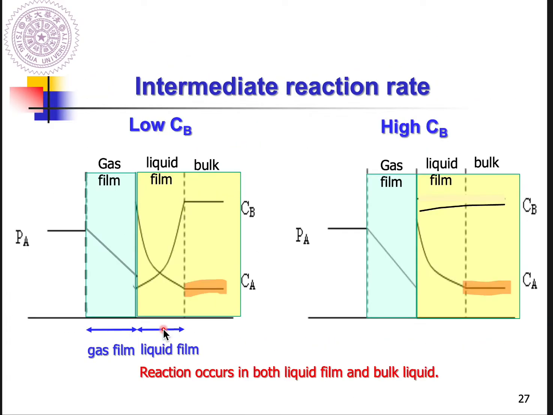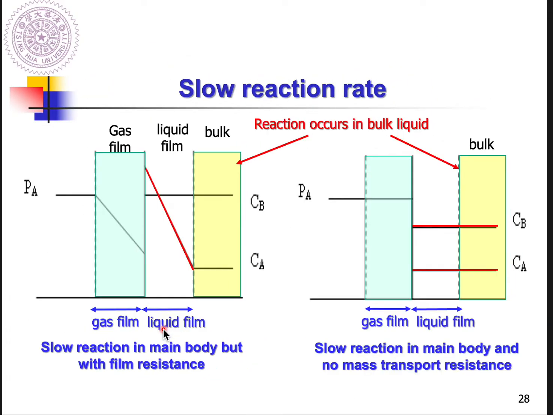And how about if we further slow down our reaction to slow reaction rate? For slow reaction rate, the characteristic is that the reaction only happens in bulk liquid. So we know there's no chemical reaction in the liquid film, so E equals 1 for both cases.